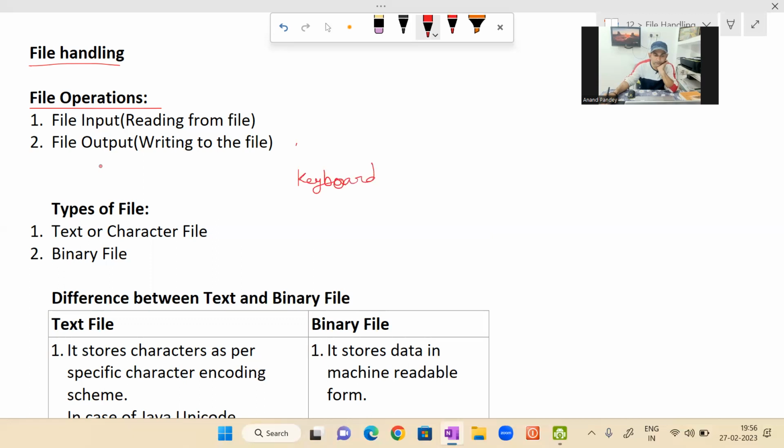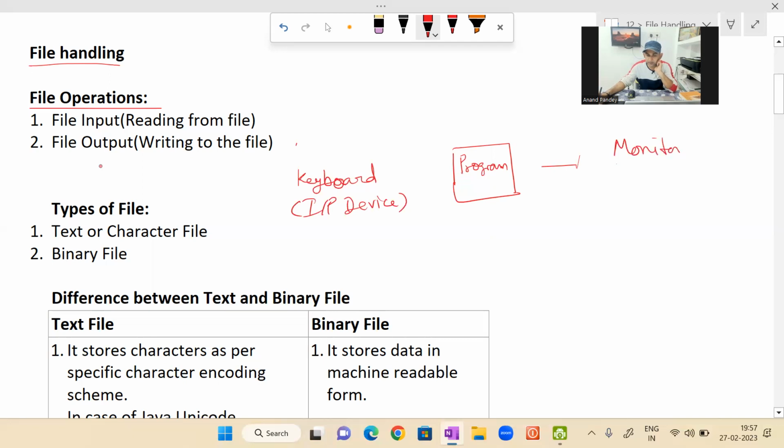Then in between there is a program, and this is the input device. Then here we have a monitor. Generally we use the monitor as an output device. This is the output device.